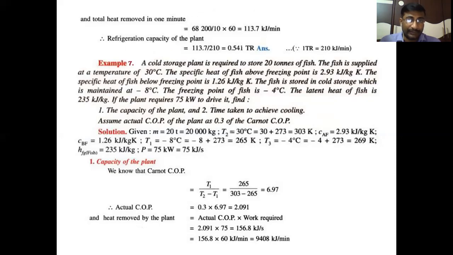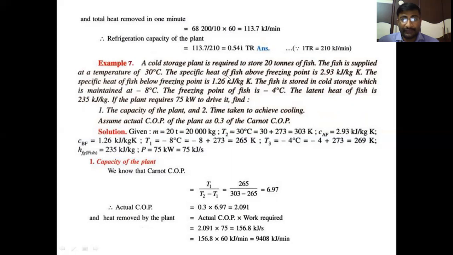Coming to example 7, this is also related to the reversed Carnot cycle. A cold storage plant is required to store 20 tons of fish. The cold storage is used to store the 20 tons of fish. The fish is supplied at a temperature of 30 degrees centigrade, the initial temperature.